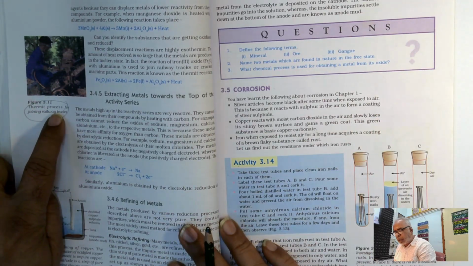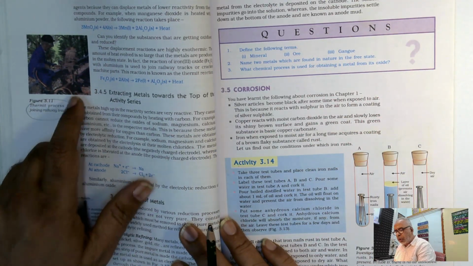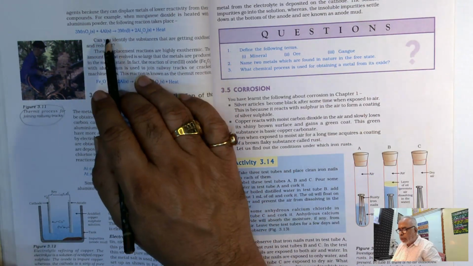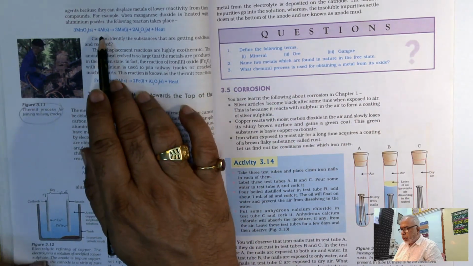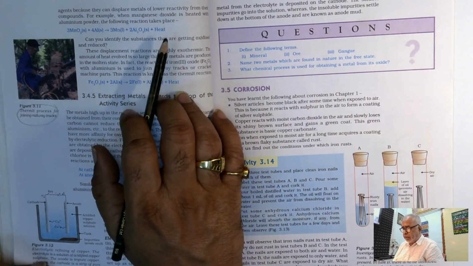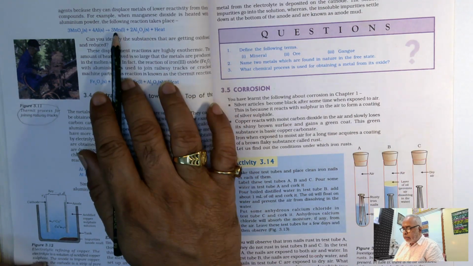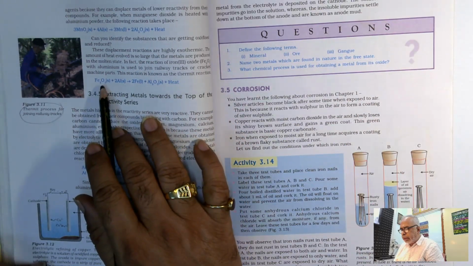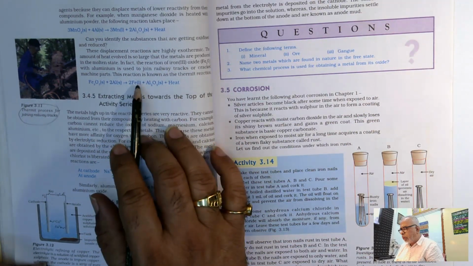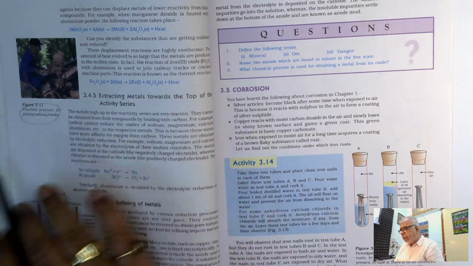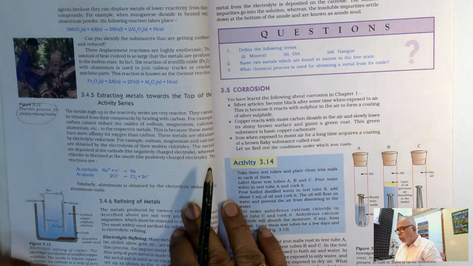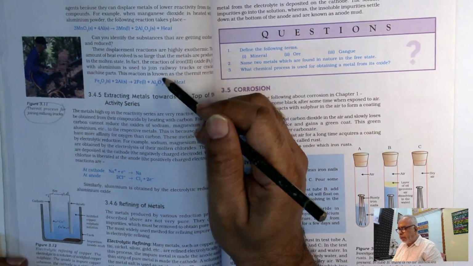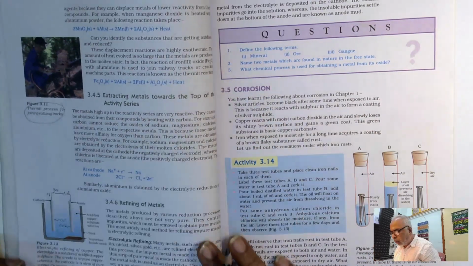question: what is the thermite process? Actually, this is used for joining railway lines. They use a metal oxide and aluminum, and when it is mixed together, heat is given out. Because of the heat, they become molten, and along with that you mix iron ore, so that you get the molten iron, which is useful for joining the railway tracks or machine parts also. I have released a separate video about this, and please go through that also.